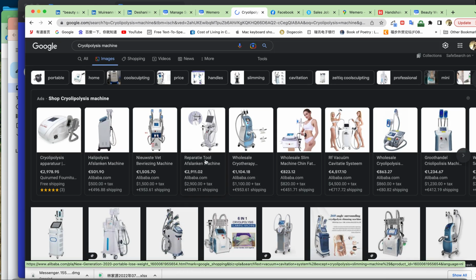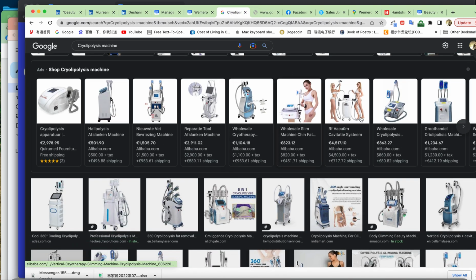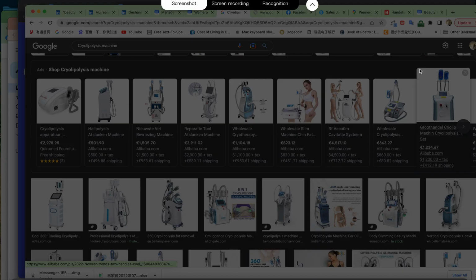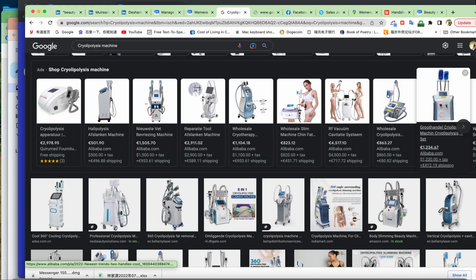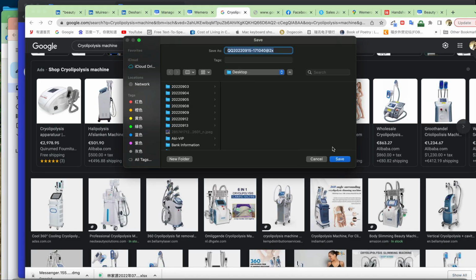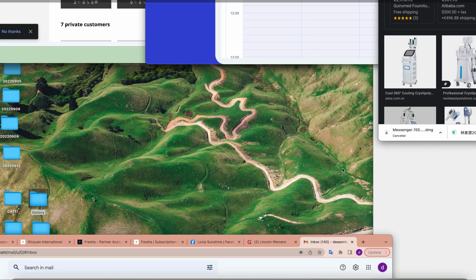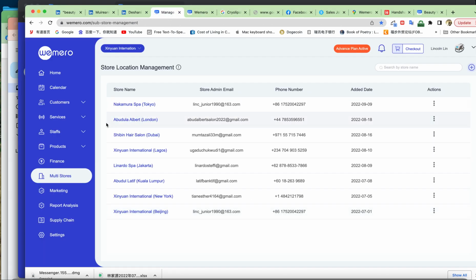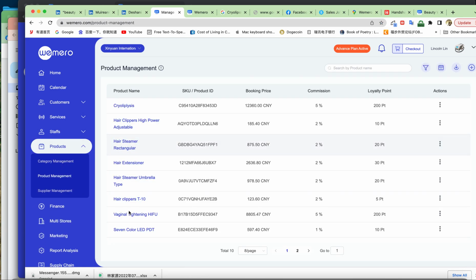For example, these things are very popular in China. Yeah, I happen to have a factory who produce these. Let's just use this as our avatar here. Screenshot the picture. Download it on my desktop. Okay, it's here. Okay, and then we can go to our product editing here, right? Product management. We go to Create Lipolizes.